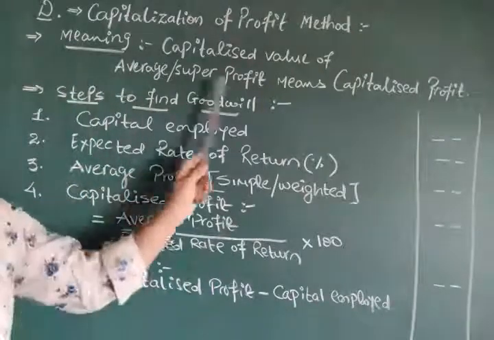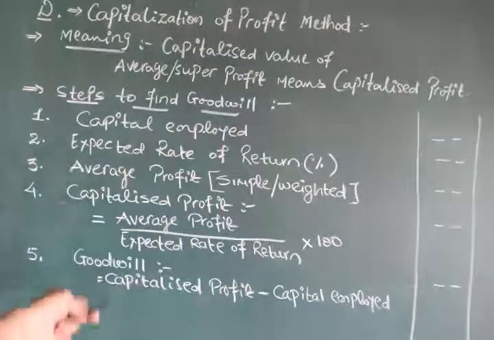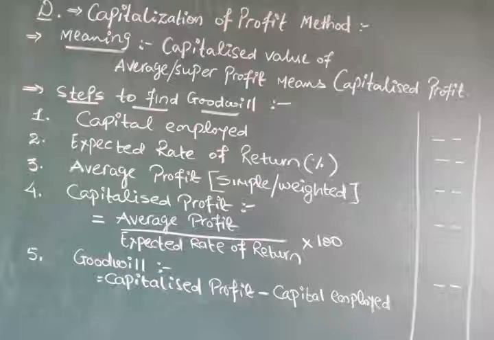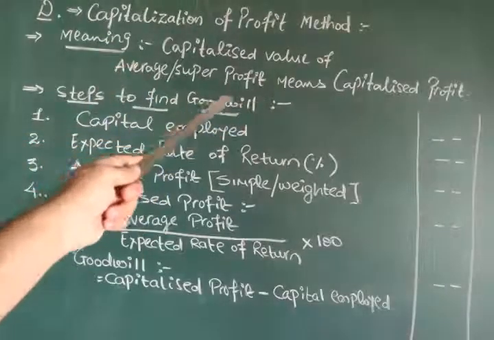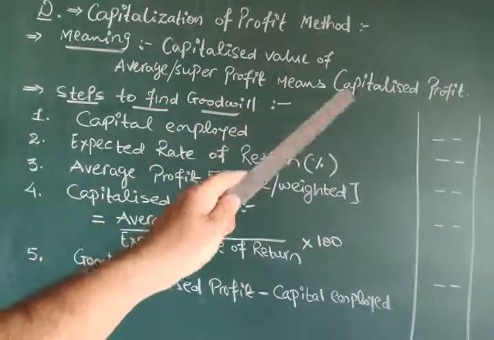Okay? So try to understand this, and then we are going to solve all these topics. Is it clear? Capitalized value of average or super profit means capitalized profit.